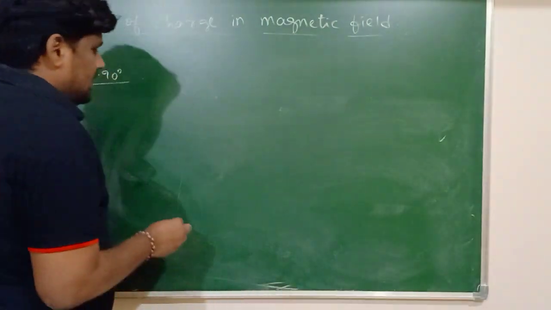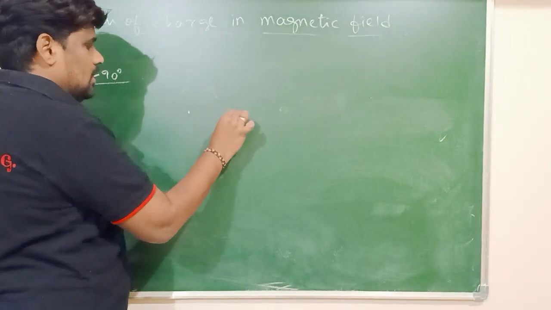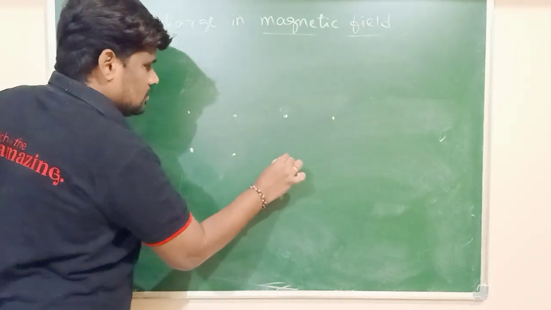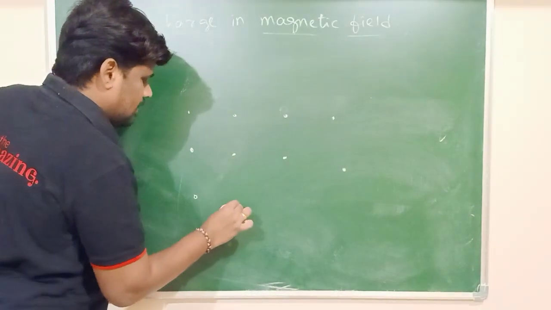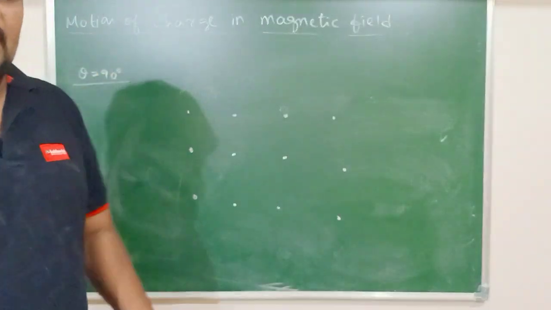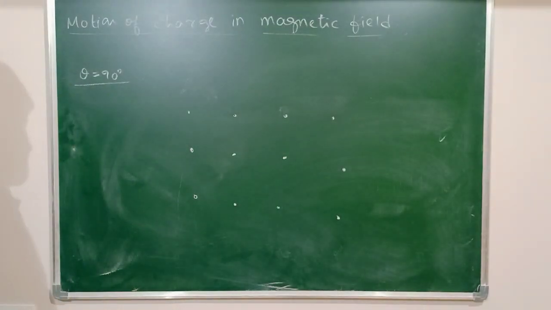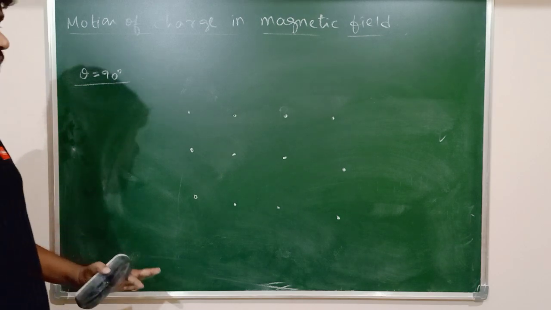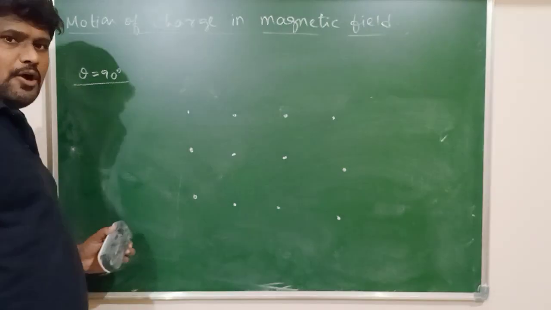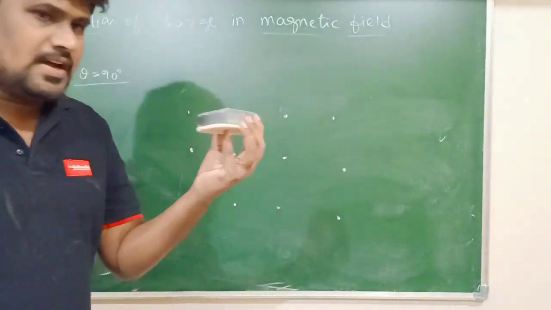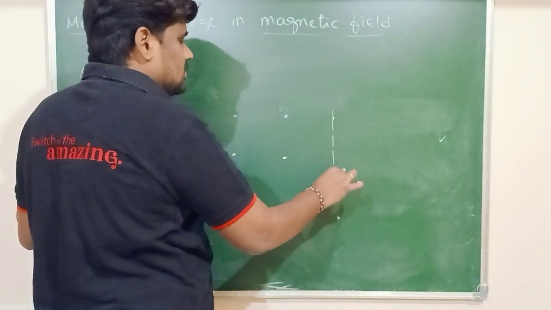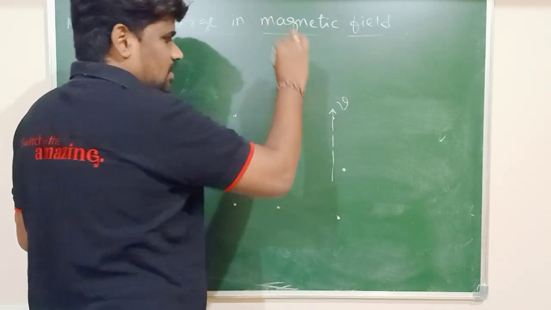Let me take a magnetic field which is perpendicular to the plane of the board, and it is out of the board. This is the direction of the magnetic field. How does the charged particle enter here? The charged particle enters perpendicular to the direction of the magnetic field. Imagine that the charged particle enters along this direction with velocity.